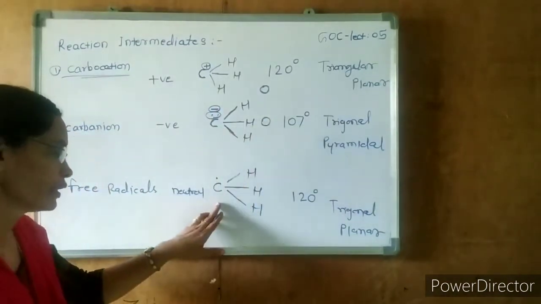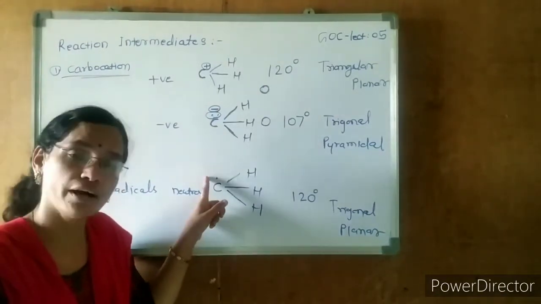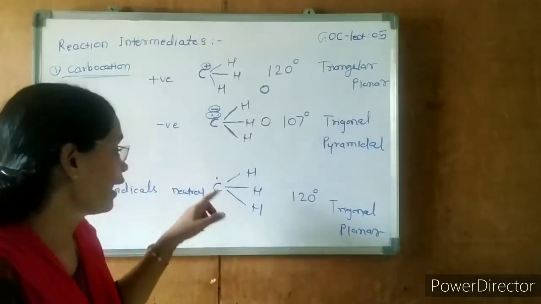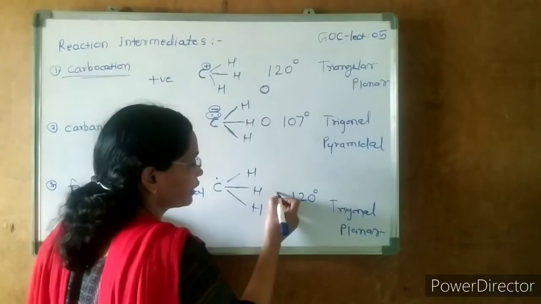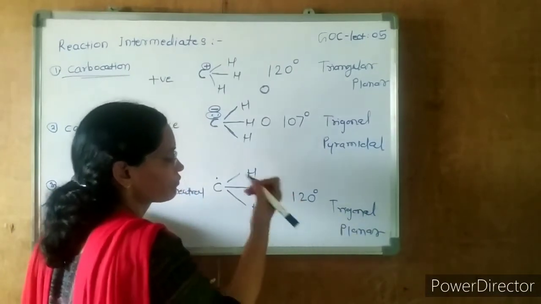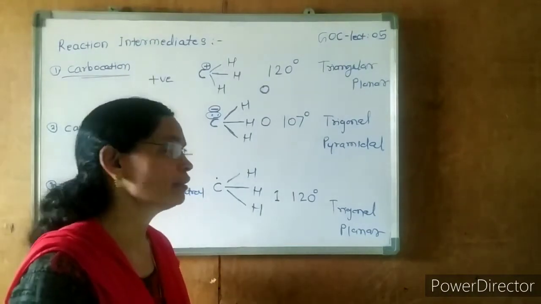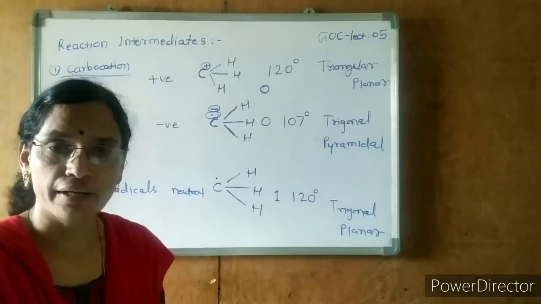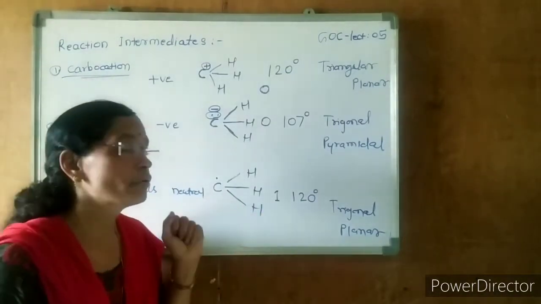And here, in the free radical, the number of unpaired electrons is only 1. 2 plus 2 plus 2, 6 are paired already and this is an unpaired electron. So the number of unpaired electrons in the free radical is 1. This is one of the next properties of the reaction intermediates: carbocation, carbanion and free radical.